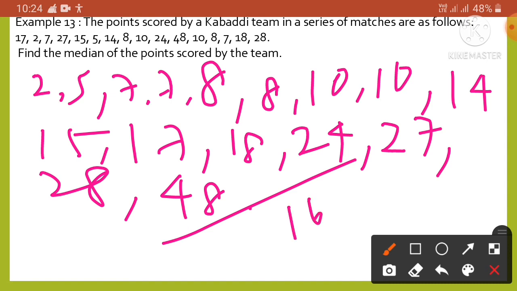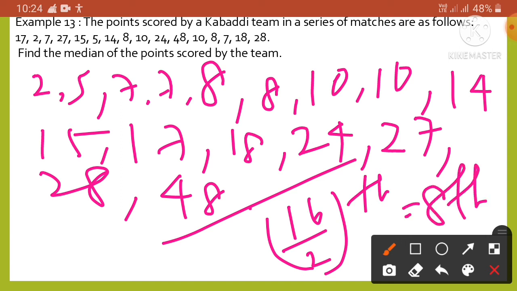So it will be 16 by 2th, so it will be 8th. So here it will be the 8th term, and the 8th plus 1, the 9th term. Okay, so the median is the mean of the values of the 8th and 9th terms.